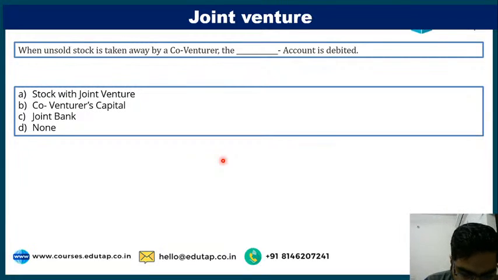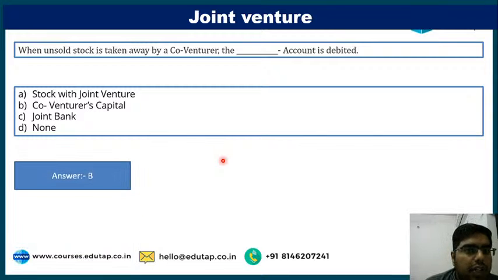Some are going with B. Utkarsha is going with A. The correct answer is co-venture capital account. He is taking the stock from the firm.